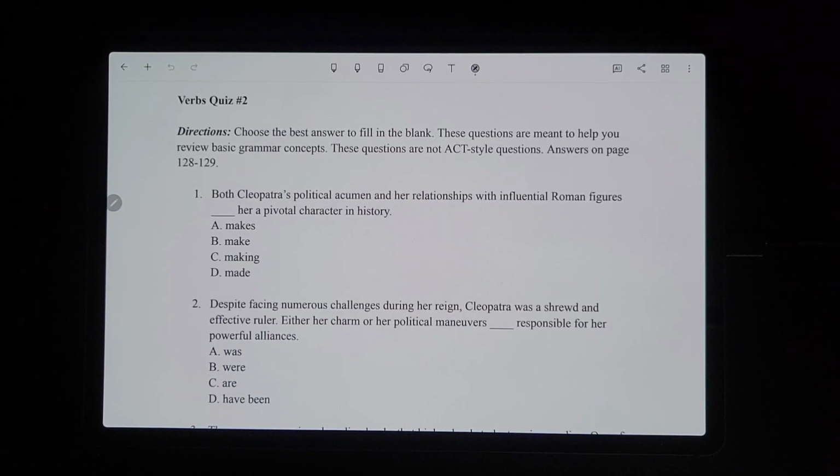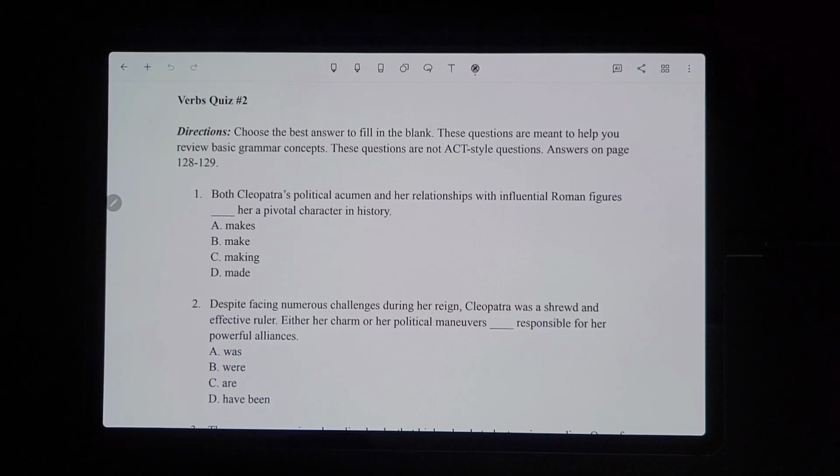Okay, now we're on verb quiz 2. So we're going to fill in the blank with the correct verb. Both Cleopatra's political acumen and her relationships with influential Roman figures blank her a pivotal character in history. The options are makes, make, making, made.